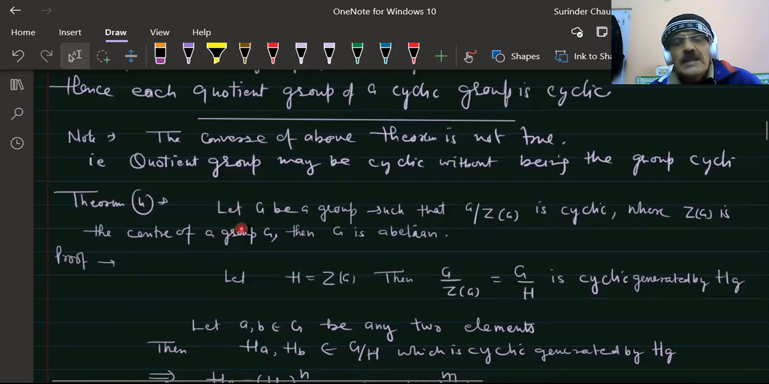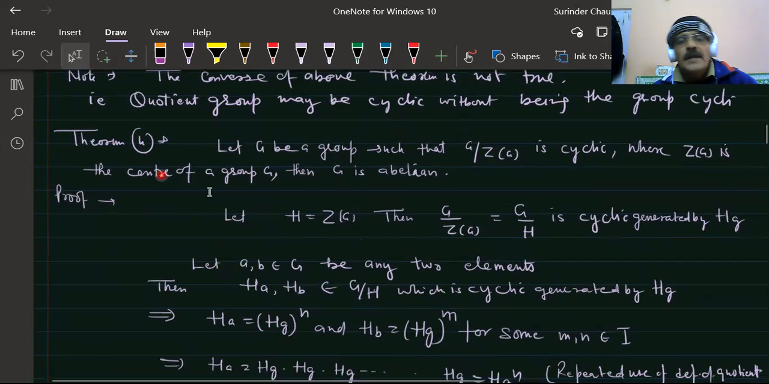Next one: let G be a group such that G upon Z(G) is cyclic, where Z(G) is the center of the group G. Then G is abelian. We show that G is abelian. Let us take H equal to Z(G). Then this quotient group G upon Z(G), that is G upon H, is given to be a cyclic group generated by some coset.